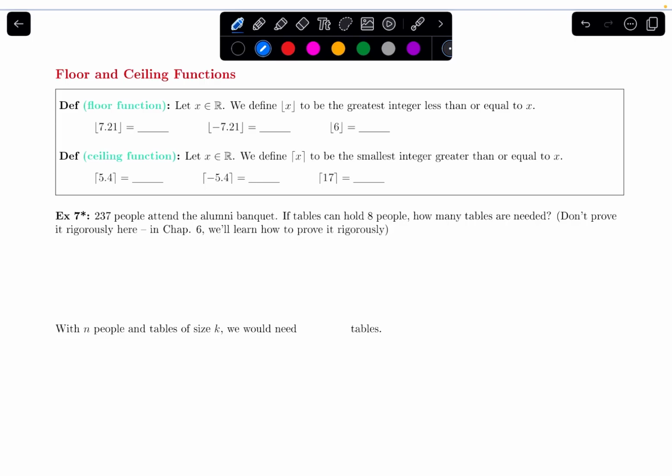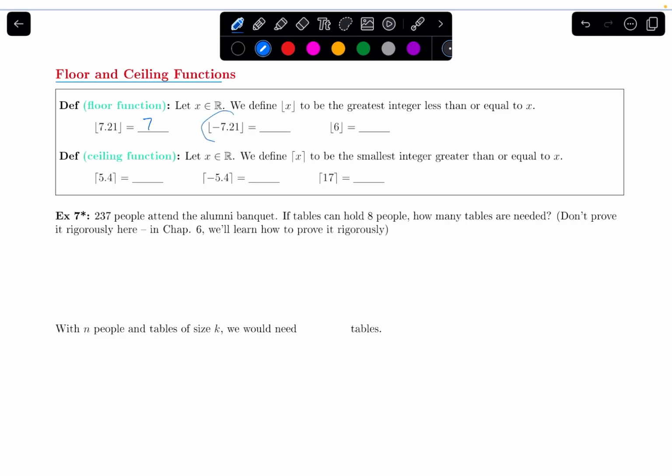In this video, we will talk about what the floor and ceiling functions are. For both of these definitions, let x be a real number. We define the floor of x to be the greatest integer that is less than or equal to x. So when you see something like the floor of 7.21, we are going to round down. This would be equal to 7 when I round it down.